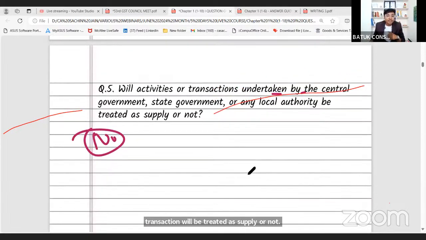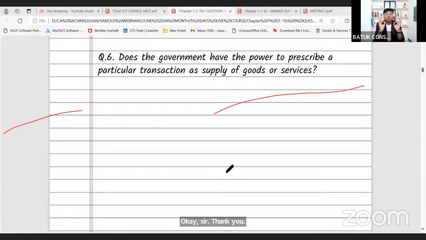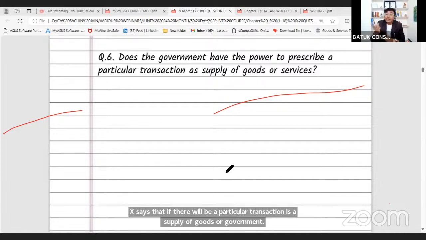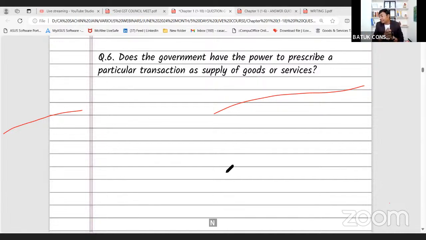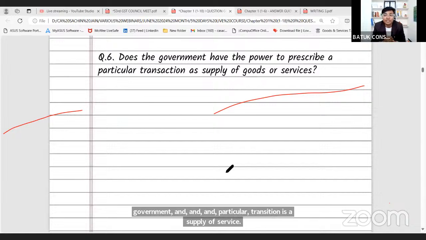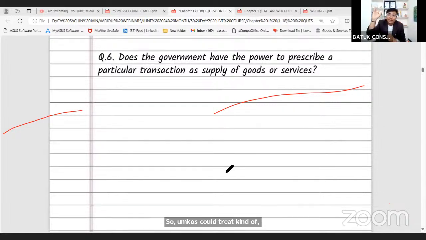Okay sir, thank you. Now, does the government have power to prescribe a particular transaction as supply of goods or services? Yes, sir. Because section number 7, subsection 2 of the CGST Act says that if a particular transaction is a supply of goods, and the government says no, this transaction is a supply of services, in that case we need to treat that particular transaction as a supply of services. And if the government says this particular transaction is a supply of service, then we have to treat it as a supply of service. So the authority will be in the hands of the government. So the government has power to decide that a particular transaction is a supply of goods or supply of services.